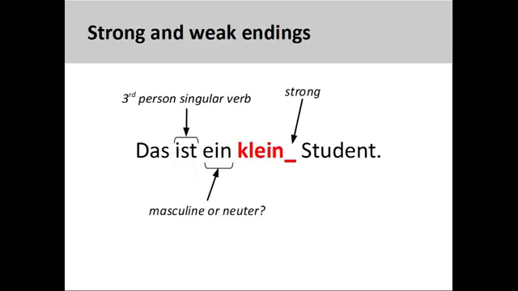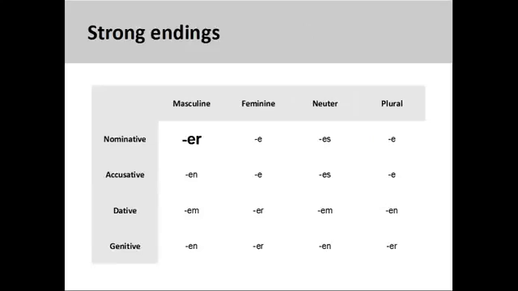The third person singular verb ist helps me determine that the noun will be in the nominative case and is singular, but I may have problems if I do not know the gender of the noun I am working with. Is it masculine? Is it neuter? Since the ein word gives me no useful information as to case and gender, the ending of the attributive adjective needs to do so. This is what strong endings do. In this instance, you may need to look up the gender of the noun Student, which is masculine, if you do not already know it.